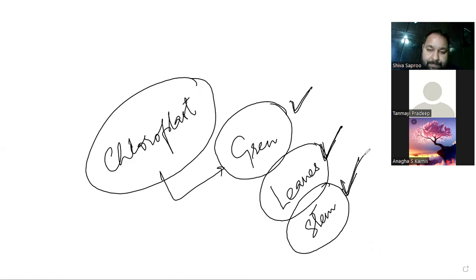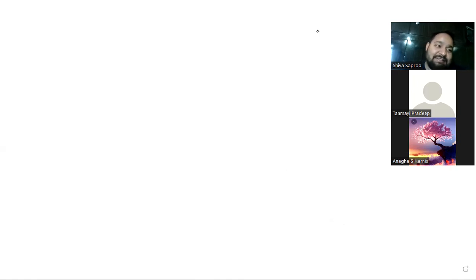Someone was asking me whether this only takes place in mesophyll cells. No, it can take place in any cell. It can take place in any epidermal cell, if it is green. Say we have the guard cells.